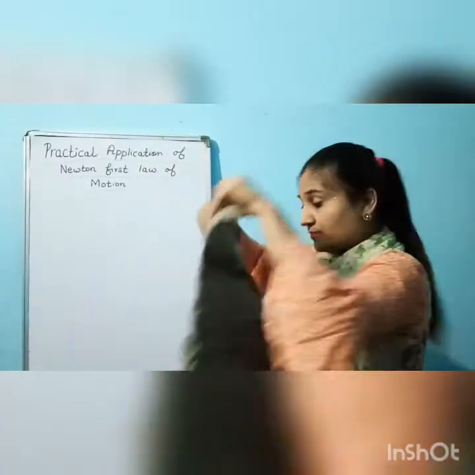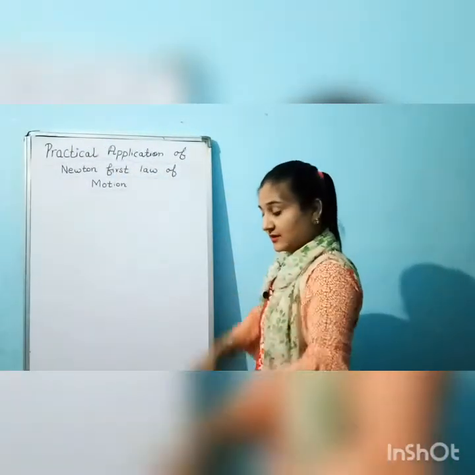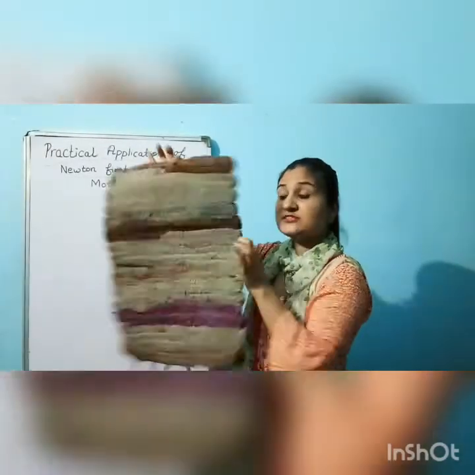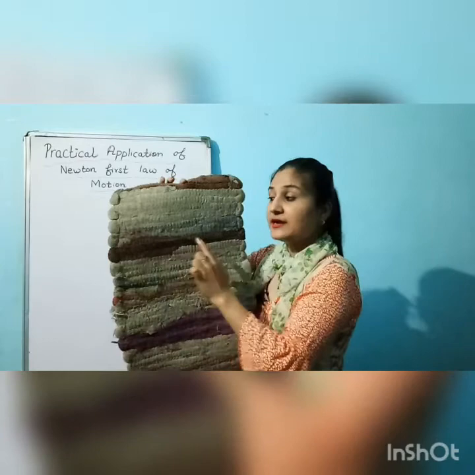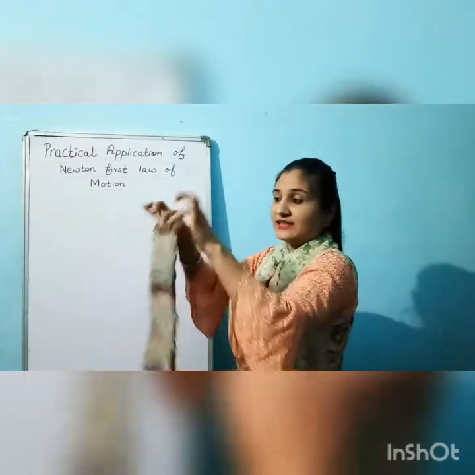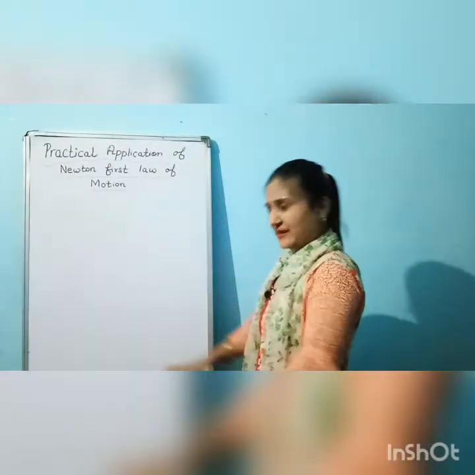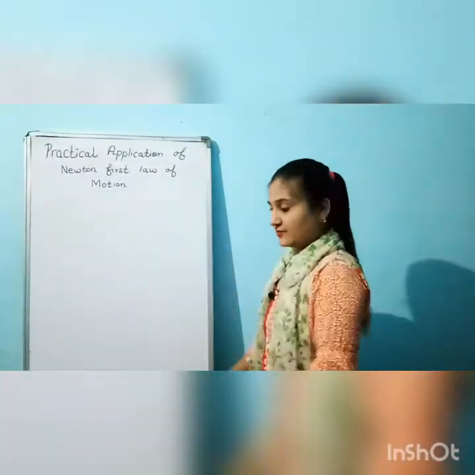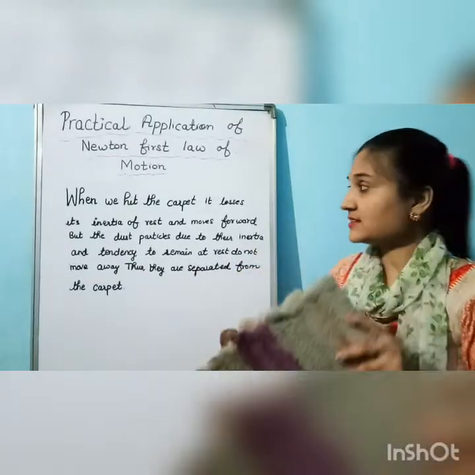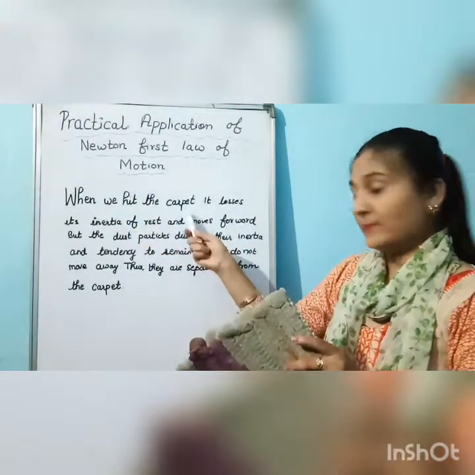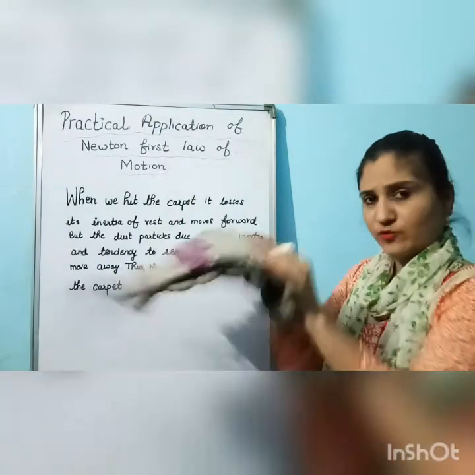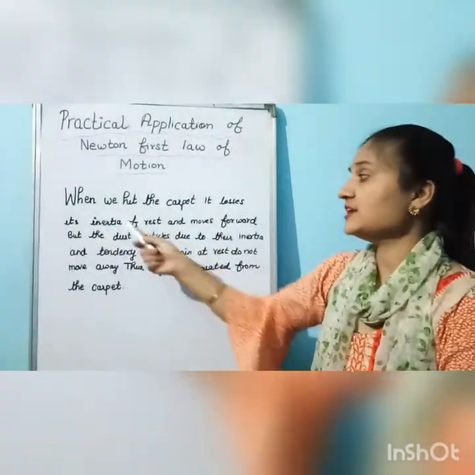When I apply a force on the carpet, it comes in motion, but the dust particles present inside this carpet remain at rest, and due to this the dust particles fall off. The carpet is in motion and the dust particles are at rest. Therefore, they are removed from the carpet. So, how can you write this answer? When we hit a carpet with anything or apply a force on a carpet, it loses its inertia of rest.